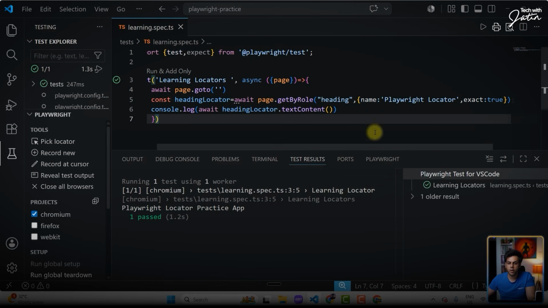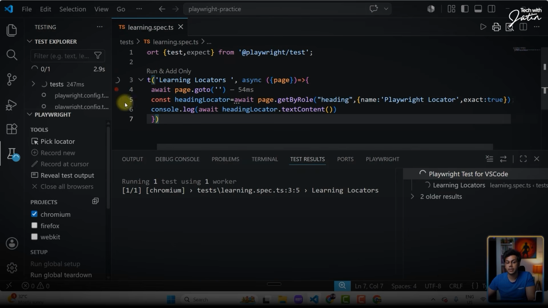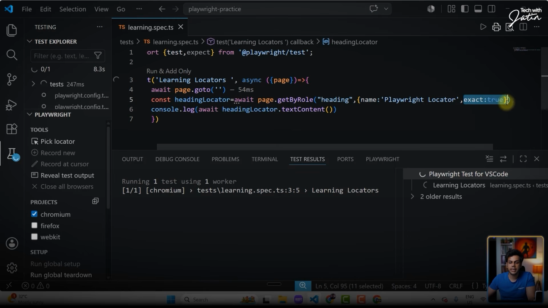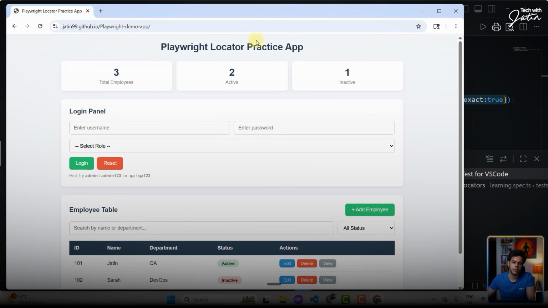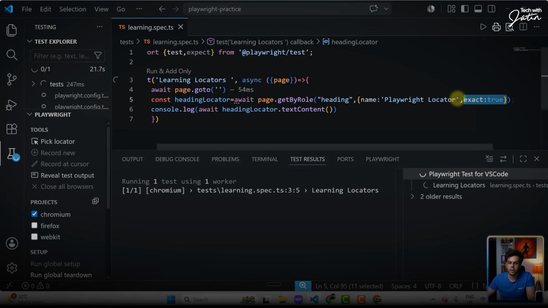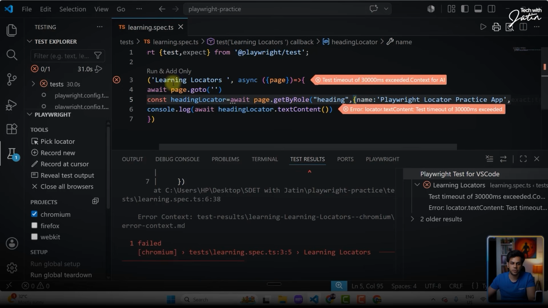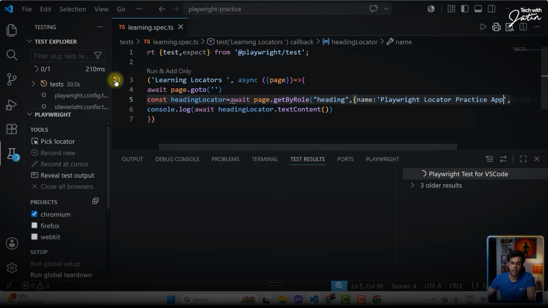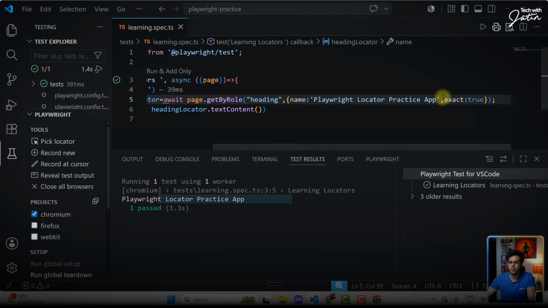Because we have written exact true, if I click on the play button, you will notice that this script is going to fail. Because here it is exact true, and we don't have a heading with just Playwright locator. The exact word is Playwright locator practice app. So I'm supposed to give the whole thing. You see, after 30 seconds, it has failed. If I click on the play button one more time, this time it works because we have given the exact word.